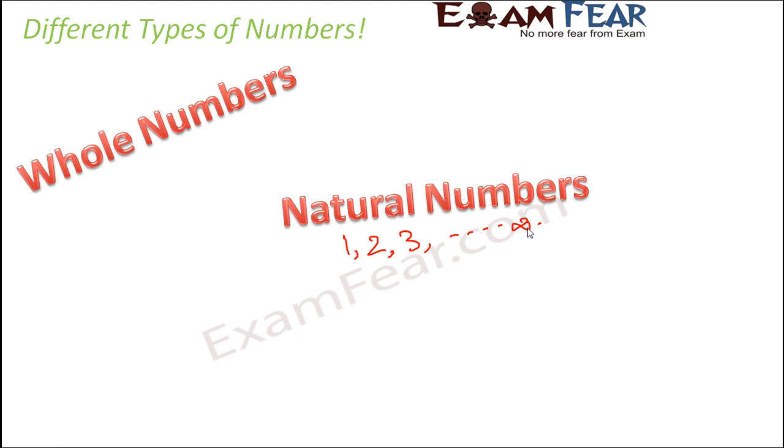So all these numbers starting from 1 till infinity, they all are called natural numbers because they come naturally to us. The second type of number are the whole numbers. And whole numbers are nothing but 0, 1, 2, 3 till infinity. So basically all natural numbers along with 0 are called whole numbers.